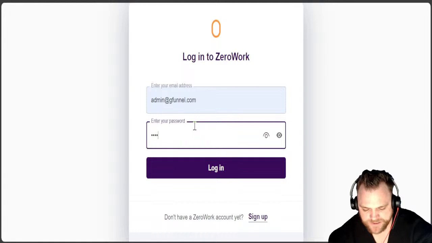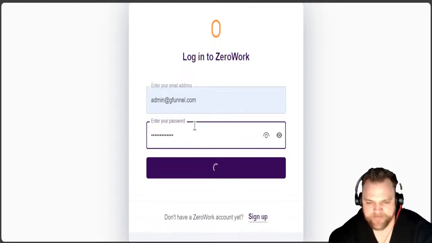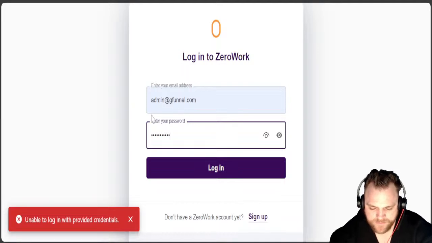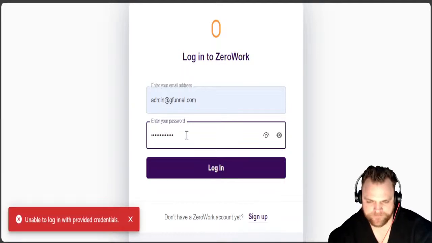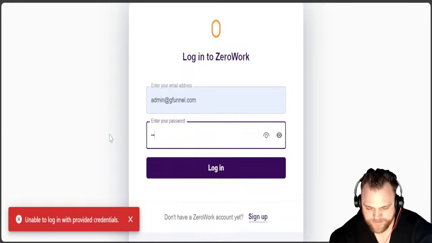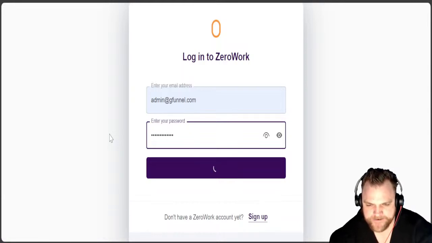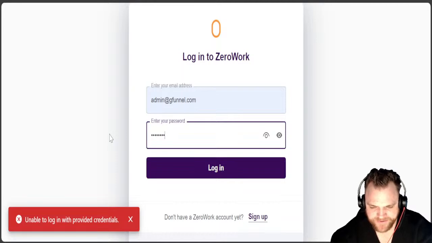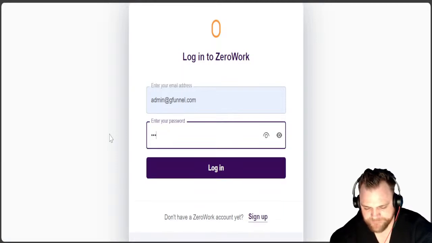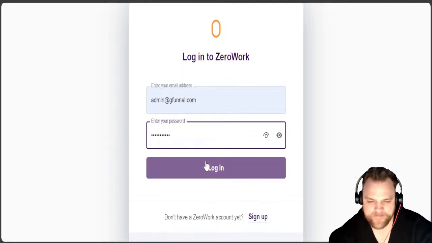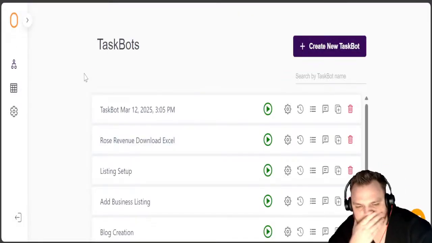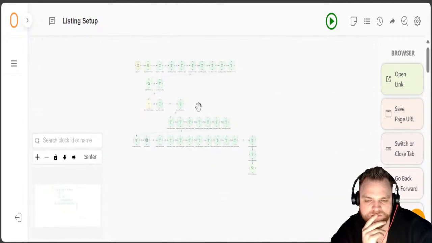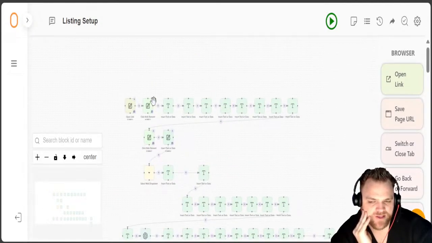Okay, let me just jump into here. Whoops. Why is it not working? It's one of those ones. Let's try this one. Okay, so now what ends up happening is it triggers this specific bot. So let's say this specific bot is this one right here. These are the specific actions of this.